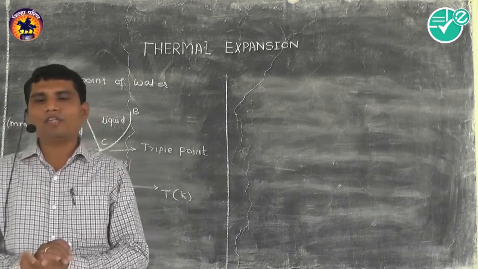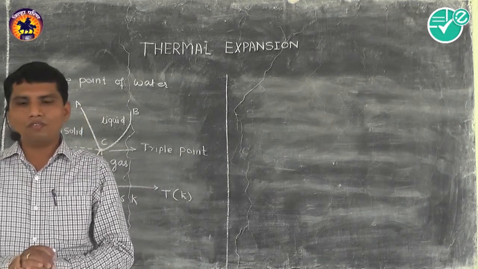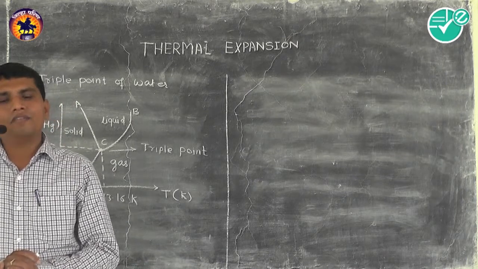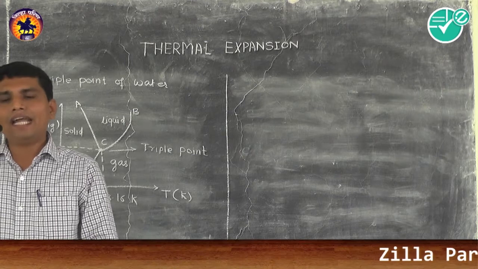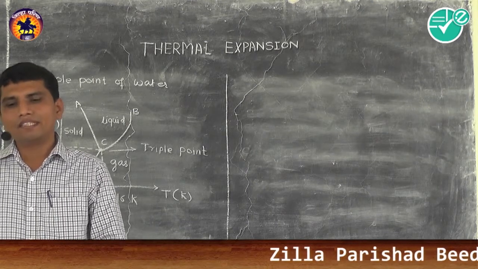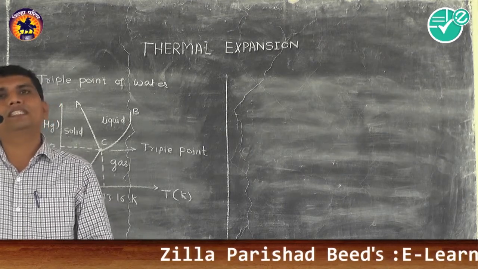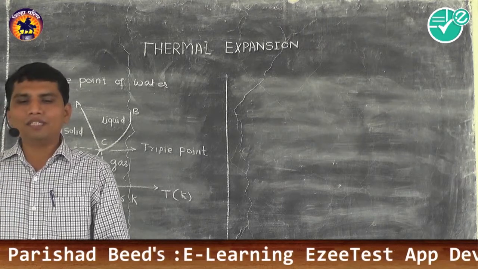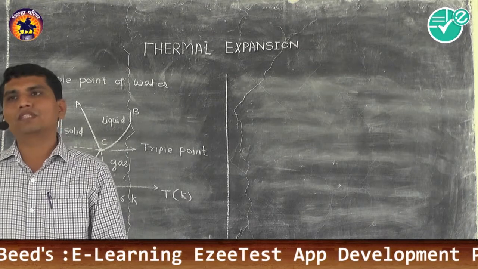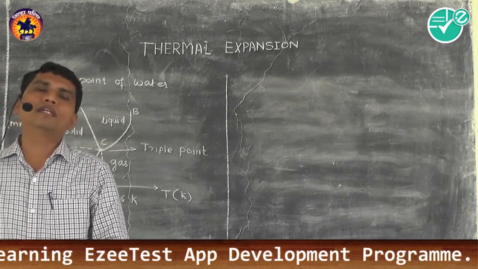So triple point of water means what? The triple point of water is the point where water in solid, liquid and gas state coexist in equilibrium, and this occur at a unique temperature and pressure. So this is nothing but the triple point of water.